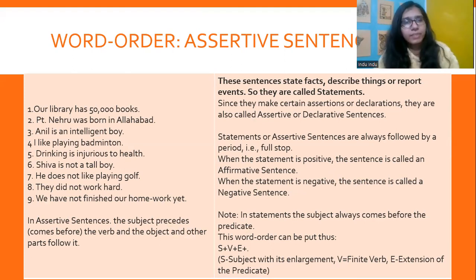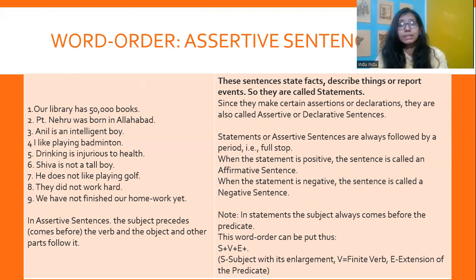So we have a couple of examples here. The first one being our library has 50,000 books. It's declaring, it's stating that our library has these many books. So obviously, it's a declarative sentence. It's a statement. Pandit Nehru was born in Allahabad. Again, a statement.